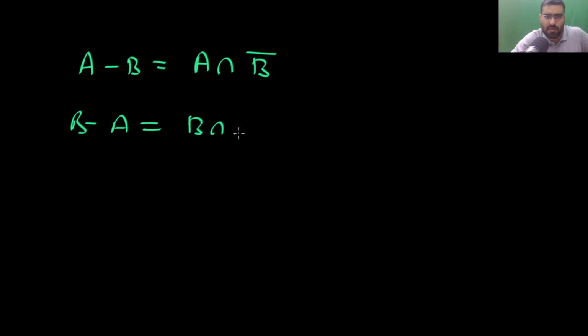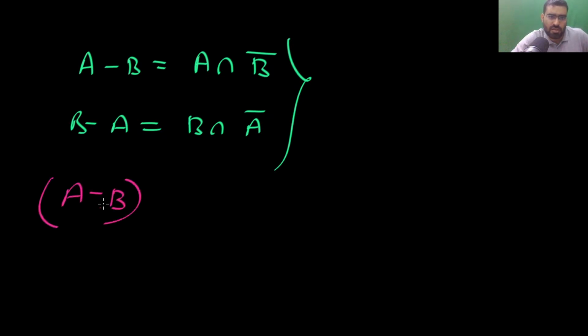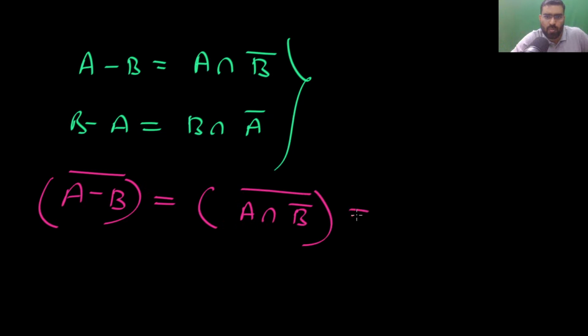We already know this, that if you do A minus B, that is same as A intersection B complement. If you do B minus A, that is same as B intersection A complement. Okay, so if I do A minus B complement, that simply means that I am doing A intersection B complement whole complement, and that will be very simple. That will be A complement union B.